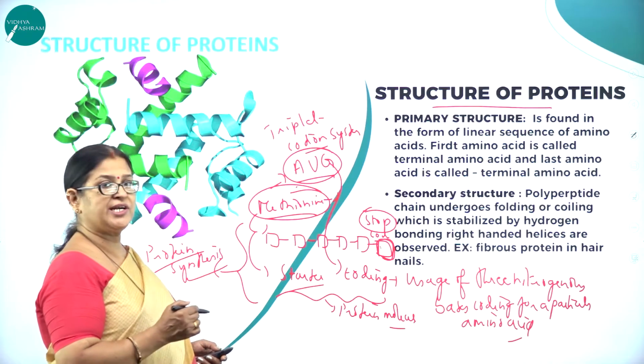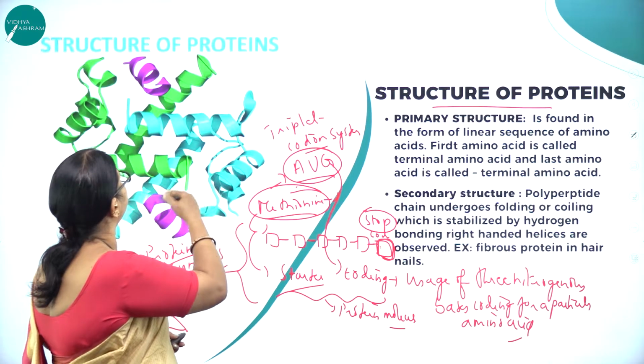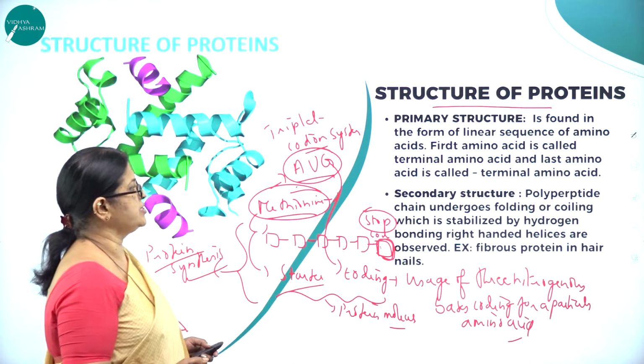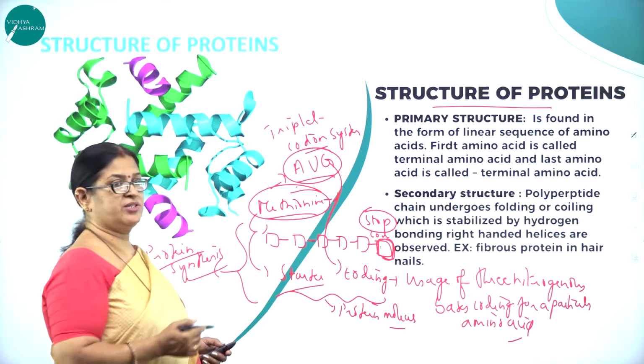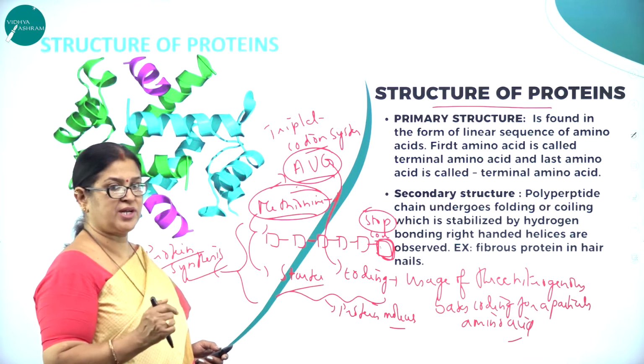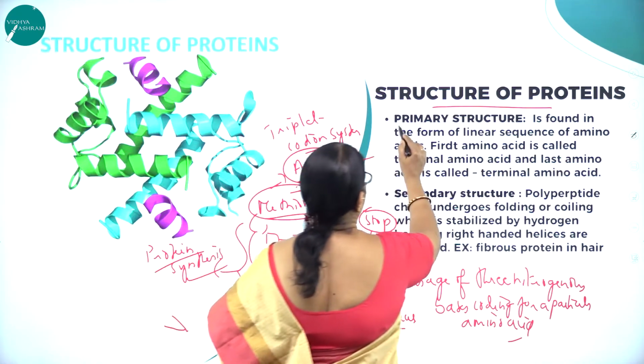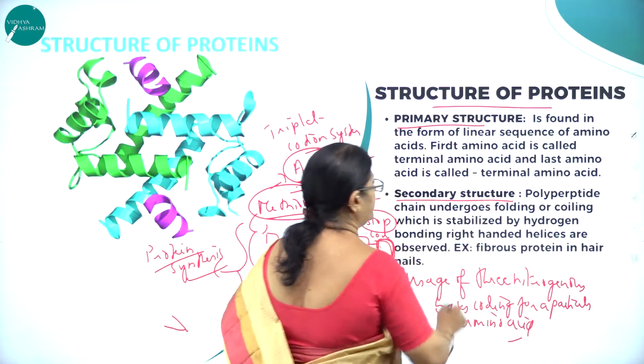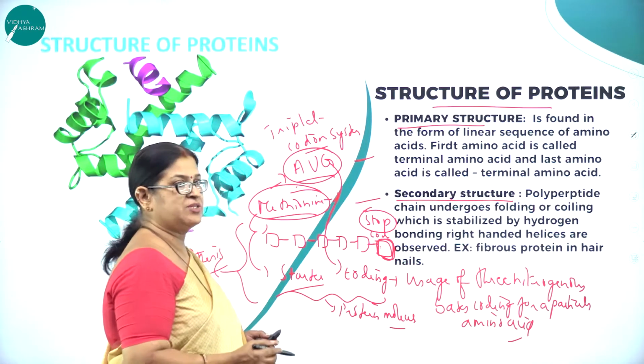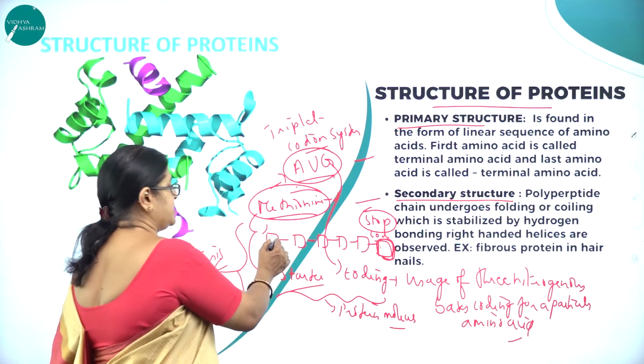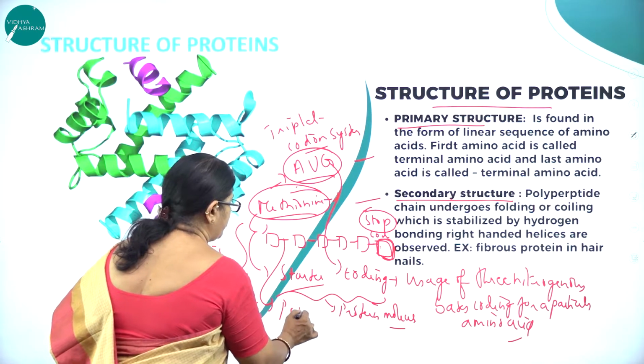So now let us study the structure of proteins. Here you can see the structure of proteins. So we can study the structure of proteins as two very important structures. One is called the primary structure, the other one is called the secondary structure. And as we all know that the amino acids are held by a peptide bond.